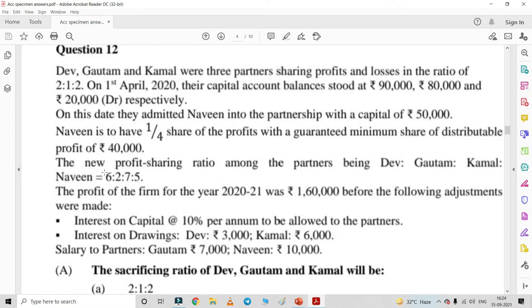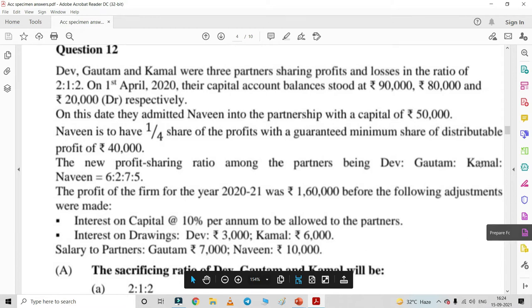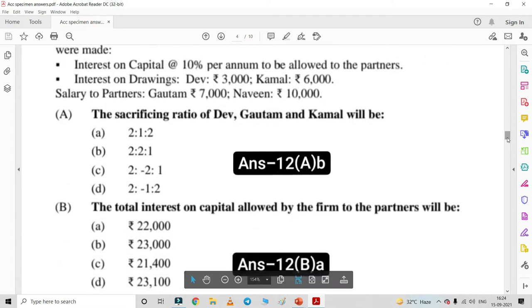And again it's been given the new profit sharing ratio of all the four partners is 6:2:7:5. The profit of the firm is 1,60,000. Now the interest on capital rate is given as 10%. Interest on drawings is also given for two partners. Salary of the two partners is also provided. Next, what we need to calculate here is the sacrificing ratio of Dev, Gautam, Kamal.